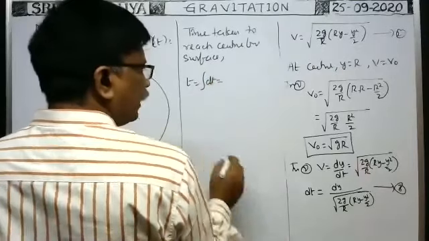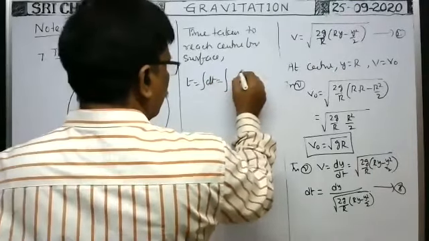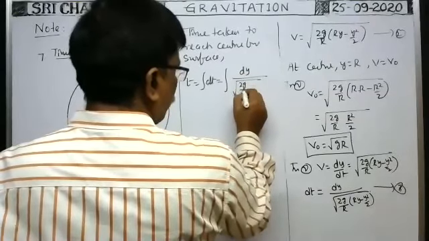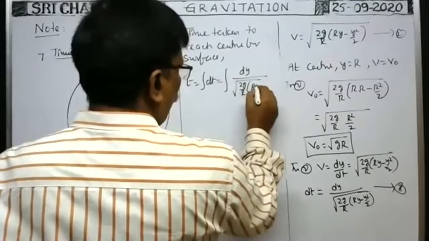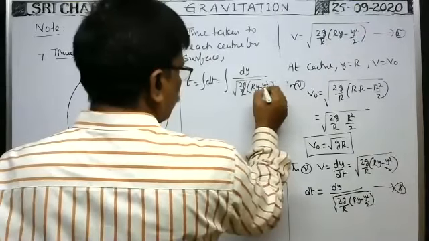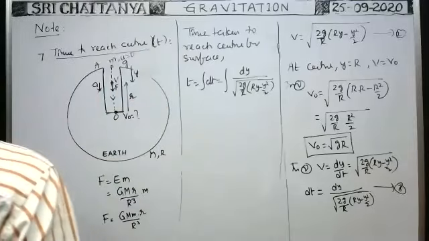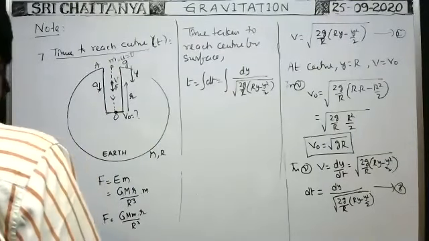That is equal to integral dy by root 2g by R into Ry minus y square by 2. So now we have to integrate this one.